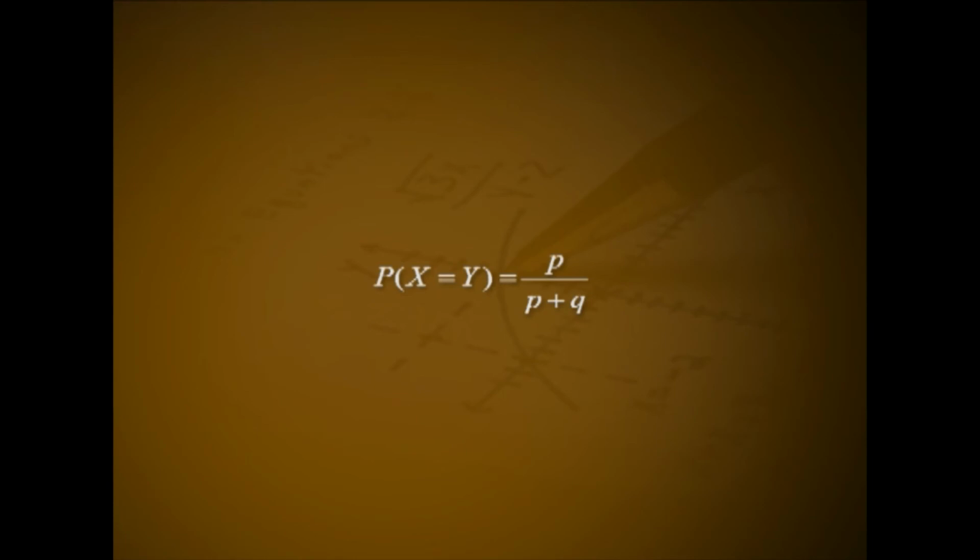If X and Y are two independent random variables each representing the number of failures preceding the first success in a sequence of Bernoulli trials, with p as the probability of success in a single trial and q as the probability of failure, show that P(X = Y) = p divided by (p + q).